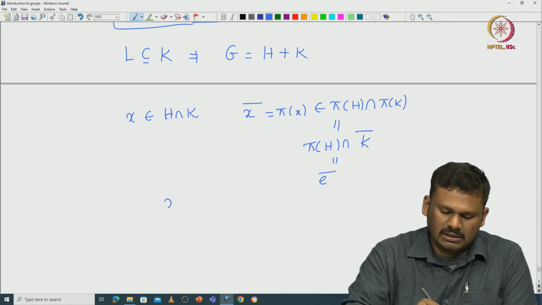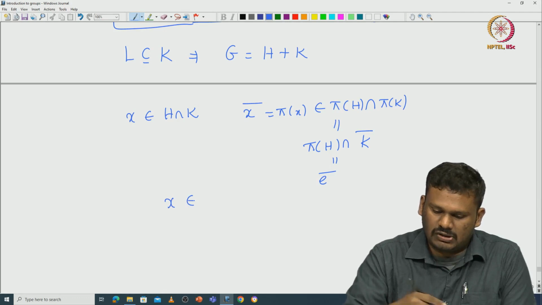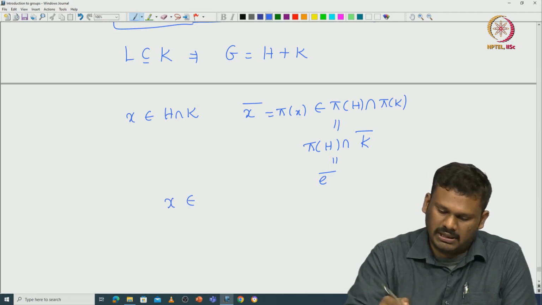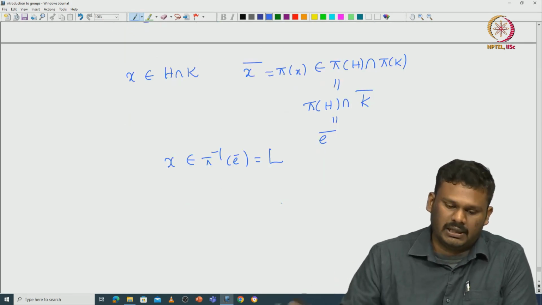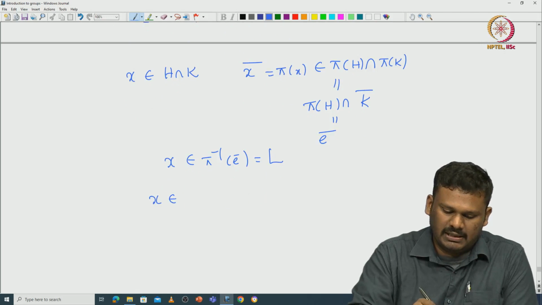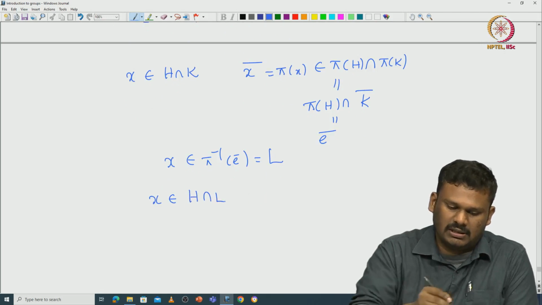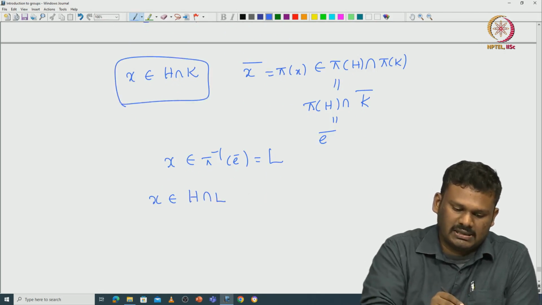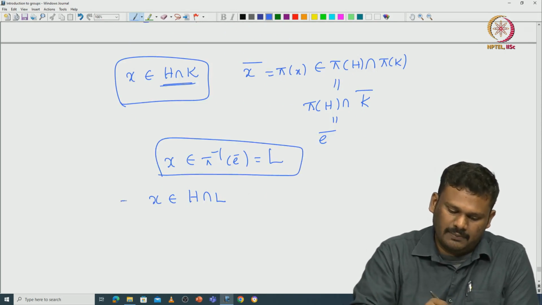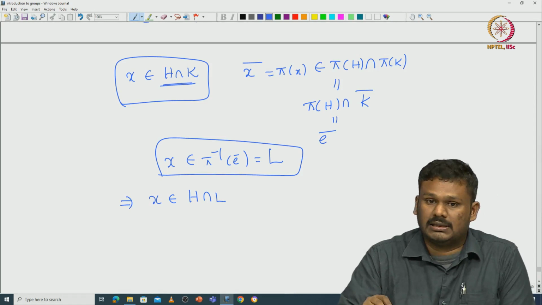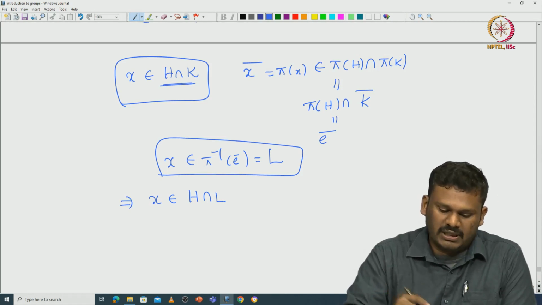So, that means X has to be inside the inverse image of E bar, which is pi inverse of E bar. So, that is going to be L. Okay. So, that means X is inside H intersection L, because X is already in H and K. But what is H intersection L?